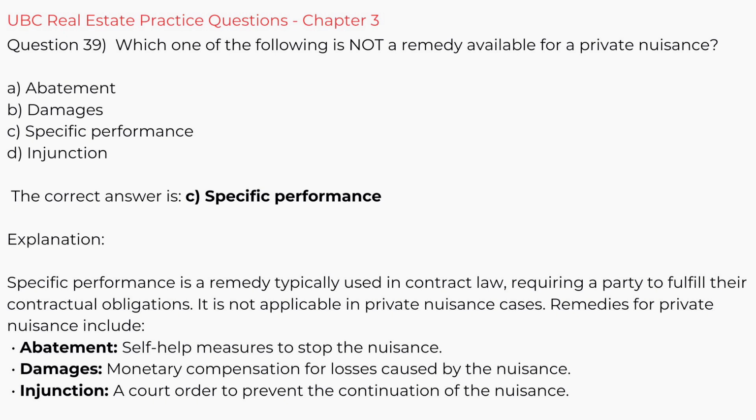Remedies for private nuisance include abatement, self-help measures to stop the nuisance. Damages, monetary compensation for losses caused by the nuisance. Injunction, a court order to prevent the continuation of the nuisance.